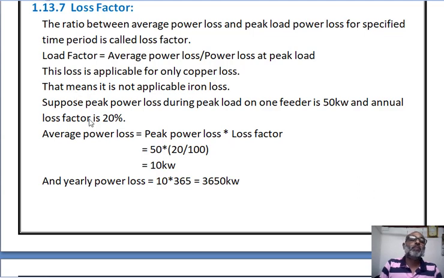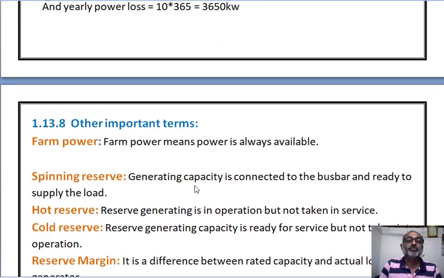Suppose the peak power loss during load on one feeder is 50 kilowatt and annual loss factor is 20%, then average power loss is equal to peak power loss into loss factor. So 50 in bracket 20 by 100, so 10 kilowatt. So the yearly power loss is 10 into 365, that means 3650 kilowatt.